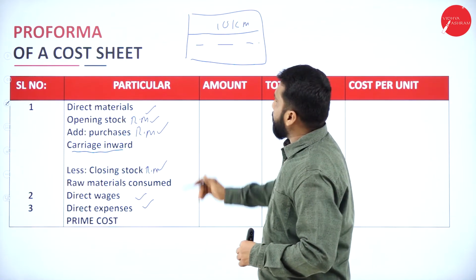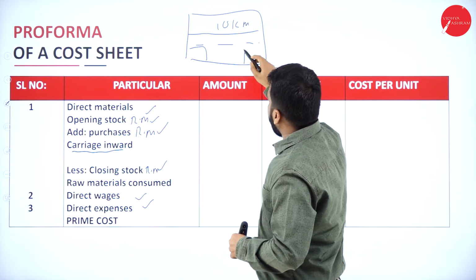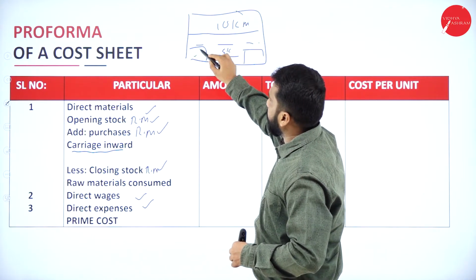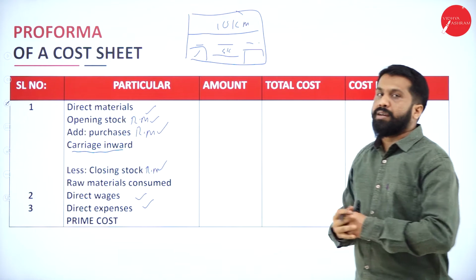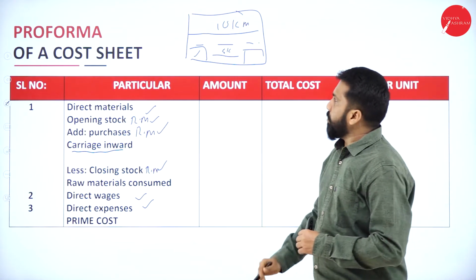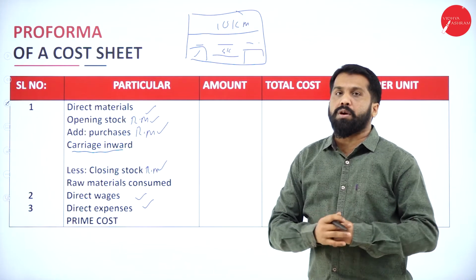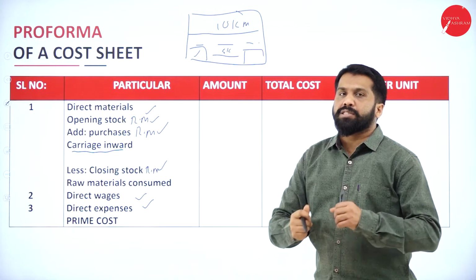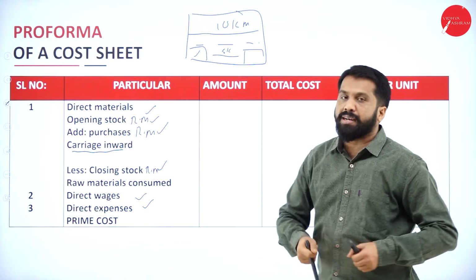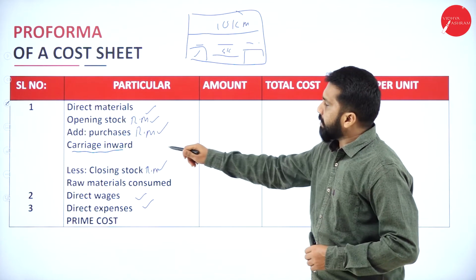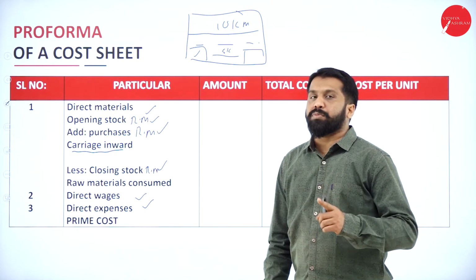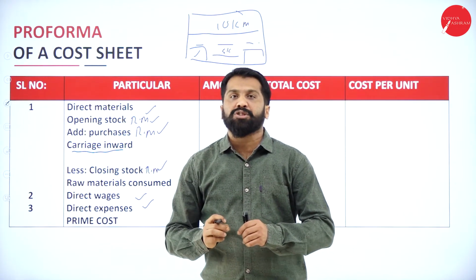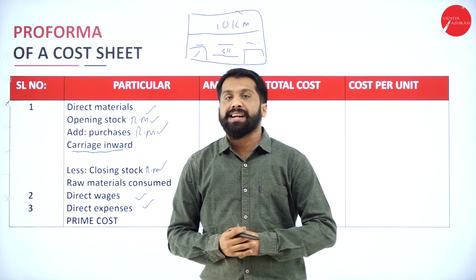Now, the purchasing department is here. The production department is almost 5 kilometers away, in the same compound. This is your left corner, this is on your right corner. Now, you need to transport from here to here. Can you go on foot? No. You have to take some vehicle, or else some wheel cart, so that you can carry the goods. So, this is called carriage inward. Any transportation of raw material within the premises, we call it carriage inward. This comes under direct expenses.